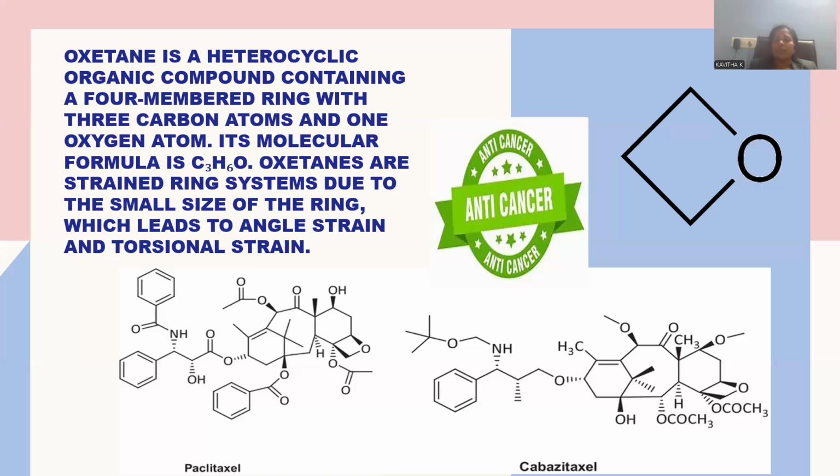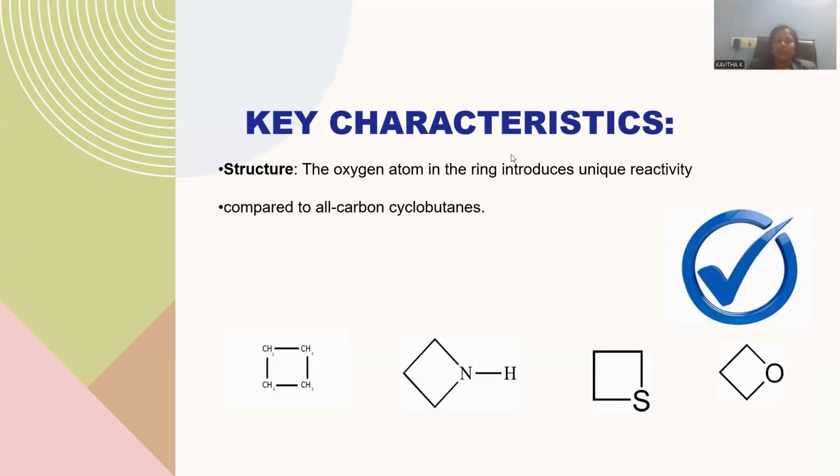In addition, we also have another heterocyclic with the same kind of complexity within the molecular structure, and you can observe again the pharmacophore, whatever we are focusing on, that is the oxetane molecule, that is mentioned with the wedge line bond over here, a four-member ring system with oxygen heteroatom. It is also a kind of potential anti-cancer drug. This is the way the intro is mentioned for this molecule, and key characteristics are mentioned over here.